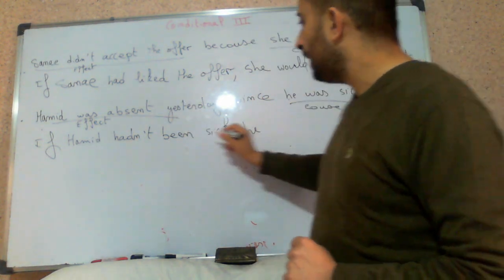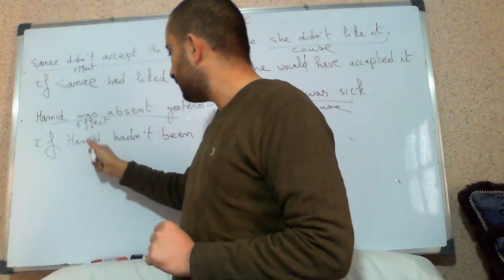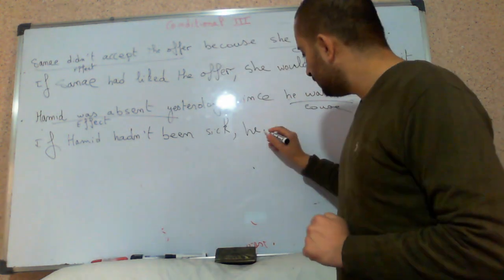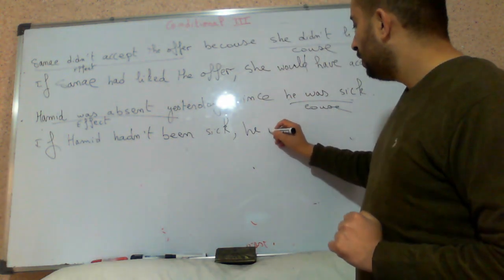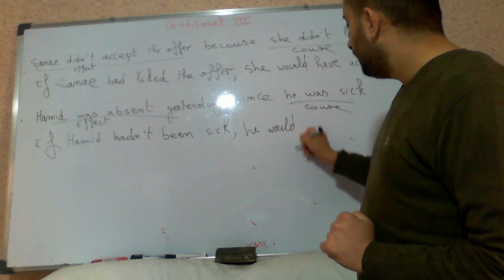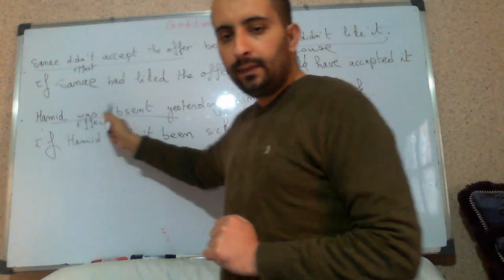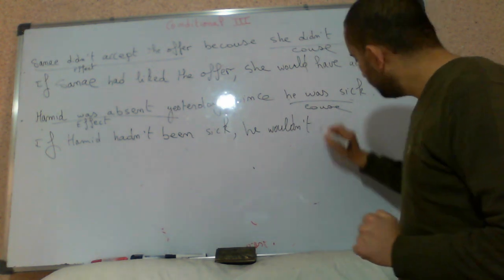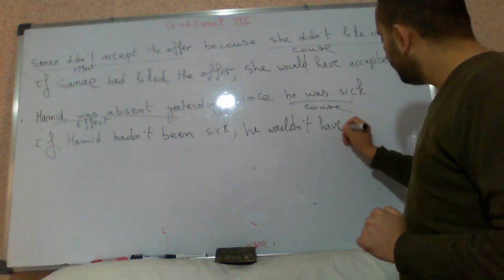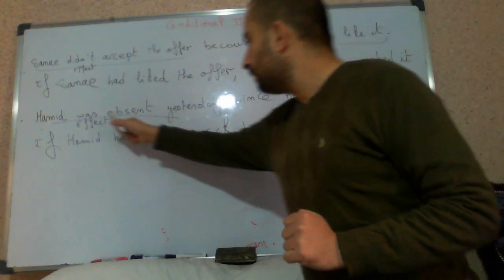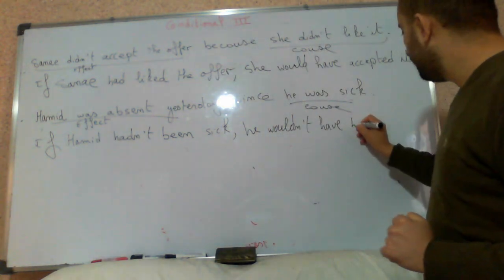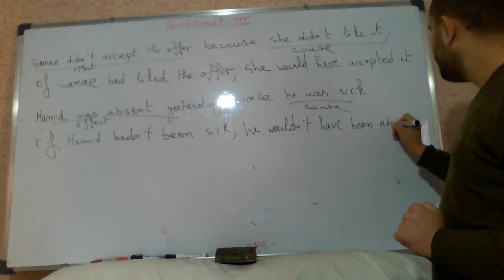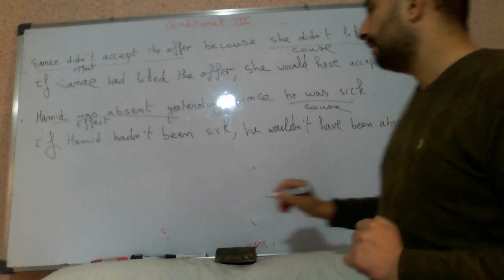So, Hamid, we don't write Hamid again because we use a pronoun, so we don't have repetition. He would. Now was is affirmative, we change it to the negative: wouldn't, plus what? Have, plus past participle of verb to be. What is it? Been. Absent yesterday.